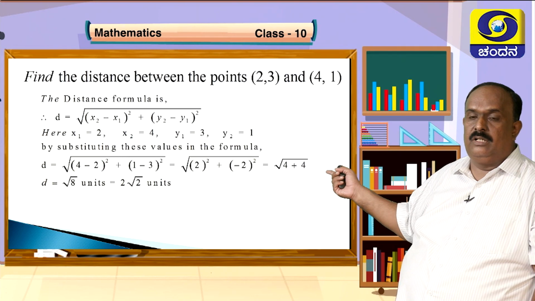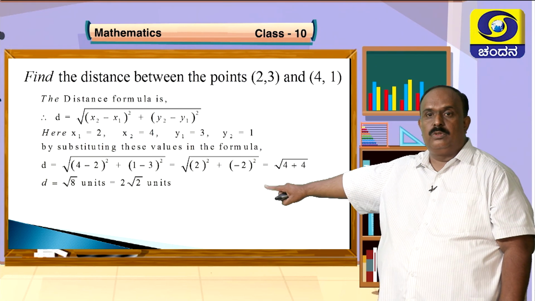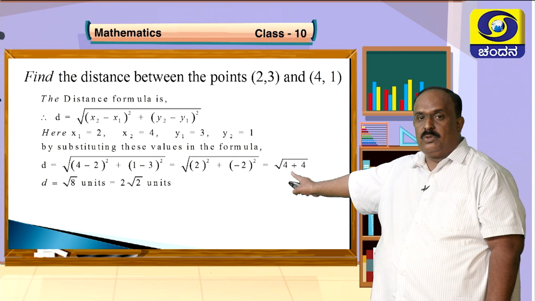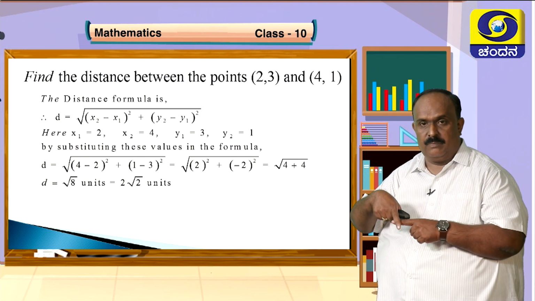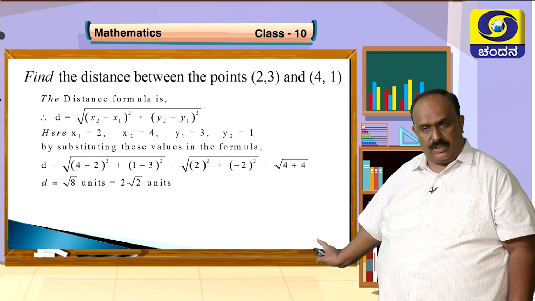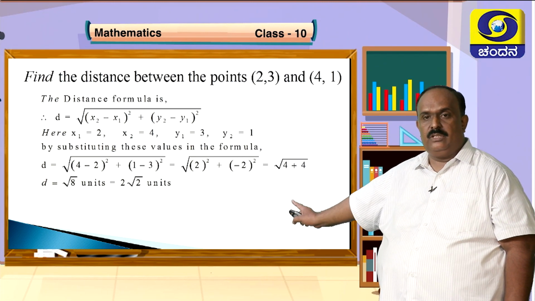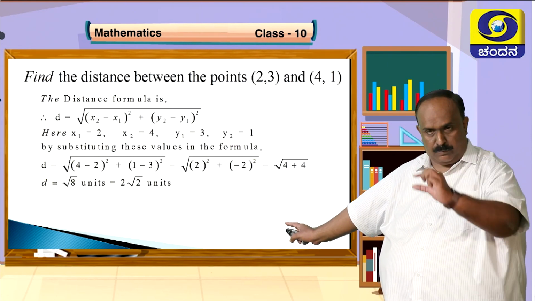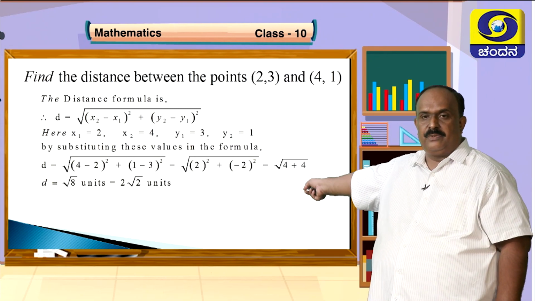In the next step, square root of, what is 4 minus 2? 2, 2 square. 1 minus 3, minus 2 whole square. Next step, 2 square is 4, minus 2 square is also 4, connected by plus in between. So 4 plus 4 is 8. Root 8 is a third, it is an irrational number. So we can reduce it. 4 into 2 is 8 under the root sign. The square root of 4 is 2, that will come out of the square root sign, and it gives you 2 root 2 units.